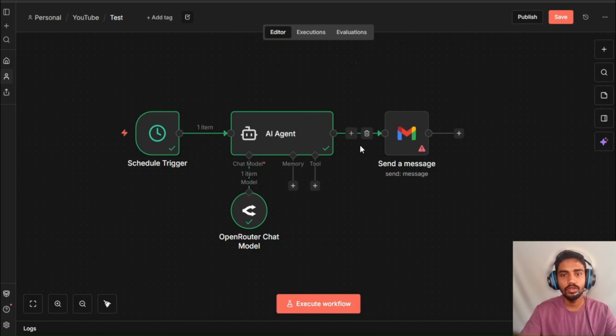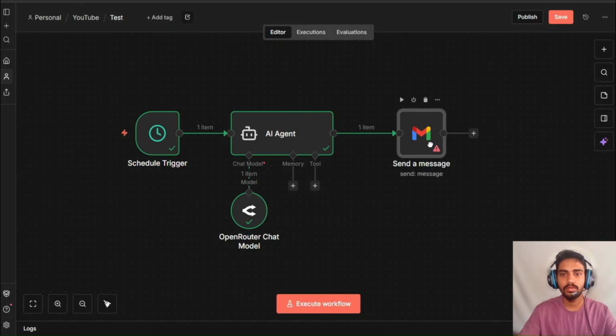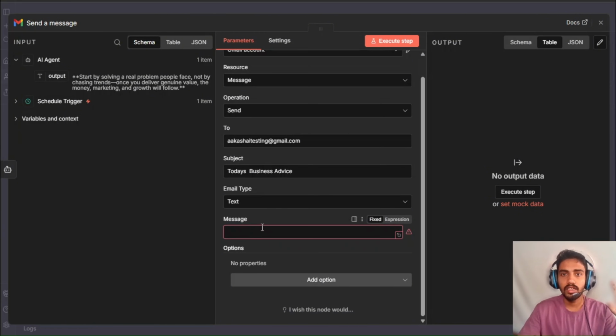You can connect the nodes using this. You have this simple green line between here. If I delete it, the connection will be deleted, and if you want to connect this, you have to drag and drop it here. It will be connected. So when I connect this, I will have the output of the previous node here. Inside the configuration of this node, we will drag the output of the previous node and put it in message.